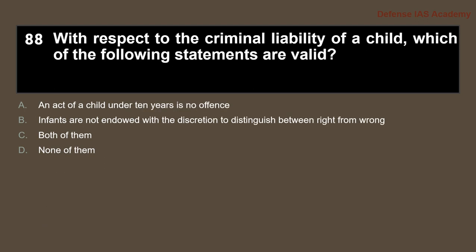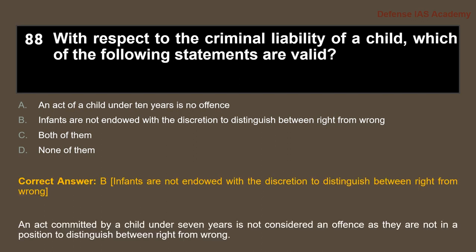Question 88. With respect to the criminal liability of a child, which of the following statements are valid? The correct answer is B. Infants are not endowed with the discretion to distinguish between right and wrong. So an act committed by a child under 7 years is not considered an offence as they are not in a position to distinguish between right and wrong.